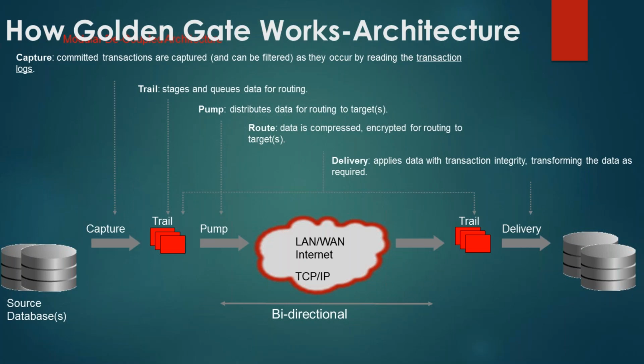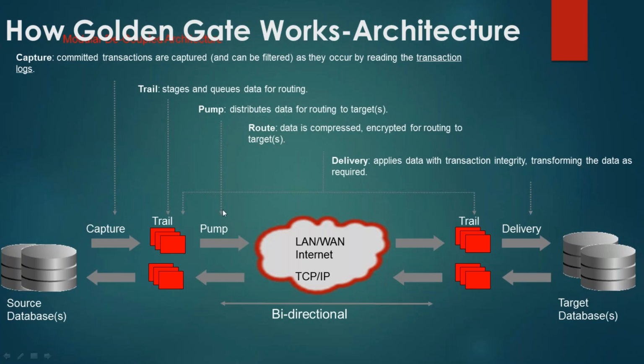Here, if you see, each process has a source to read from and a target to write to. The source of the capture process is the source database logs. The target is the local trail. The pump process source is the local trail and the target is the remote trail. The delivery or replicate process source is the remote trail and the target is the target database. Similarly, you can set up Golden Gate in bidirectional. In bidirectional, capture, pump and delivery reside on both sides, on site A as well as on site B.